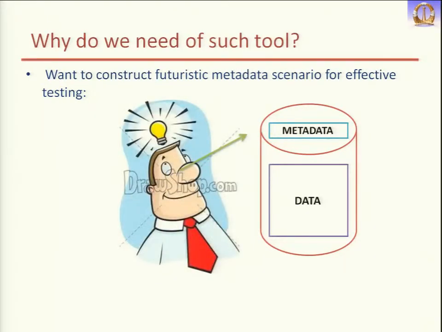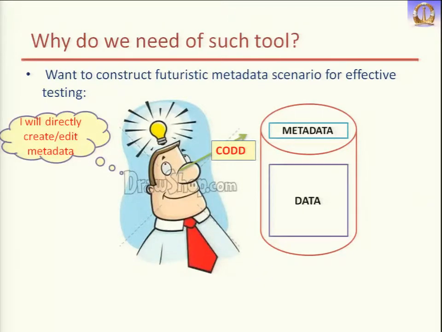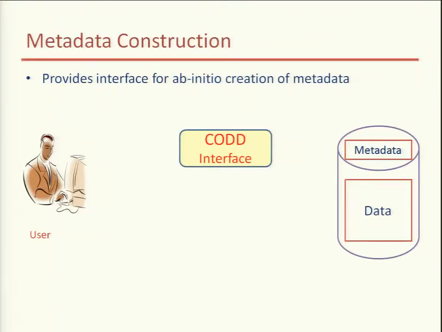Now we have Mr. Code, who is saying I will directly create or edit metadata so that I can create that system. First is metadata construction. Here we have an empty database. First we create the relation because we need the physical structure of the database, but there is no data, and the database engine knows there is no data.